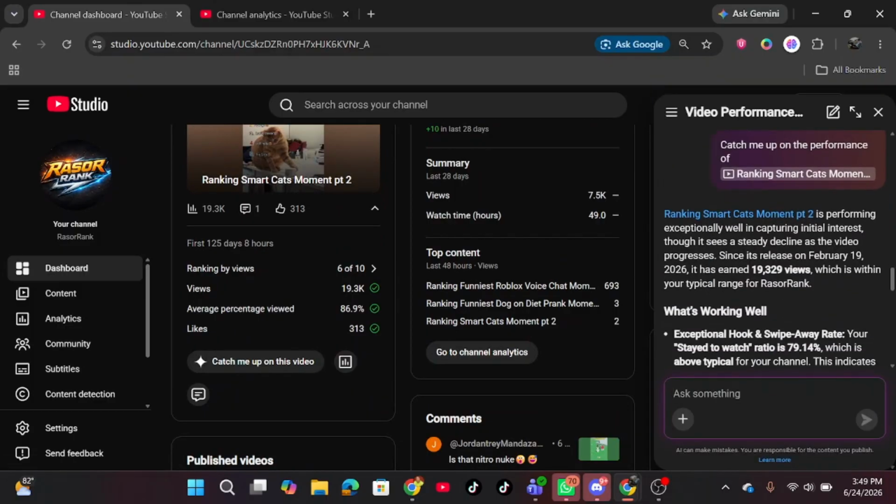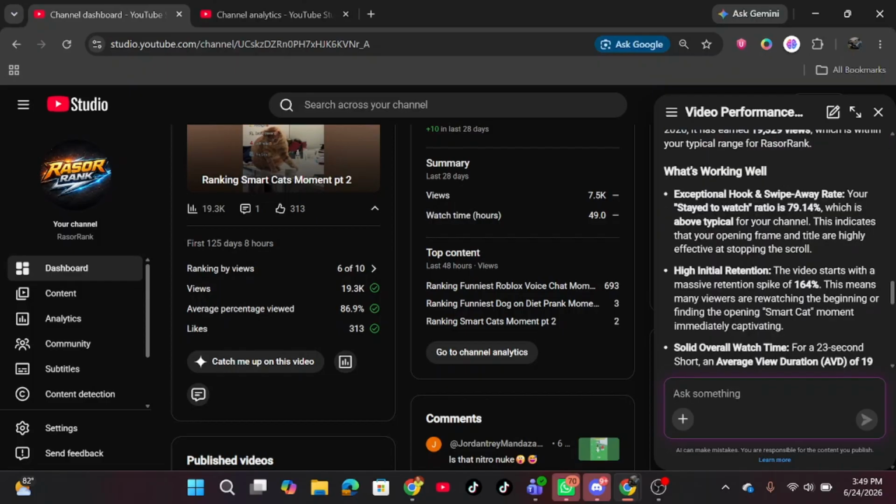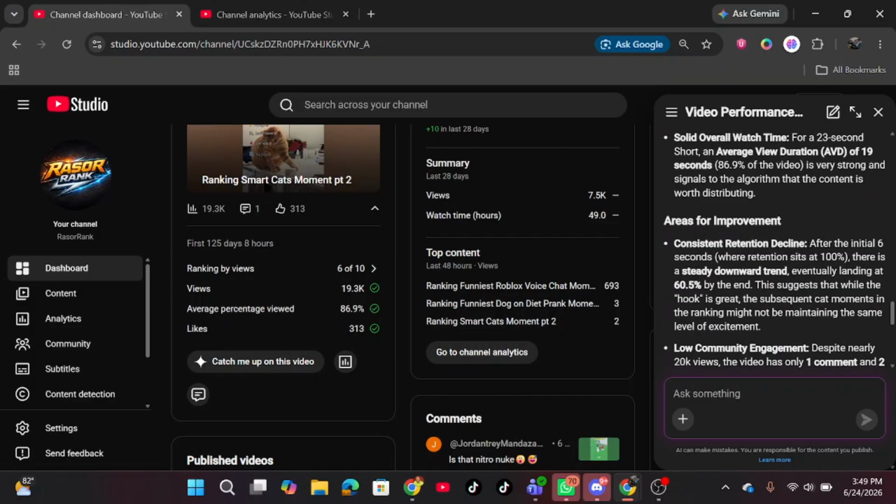Ranking Smart Cart Moment Part 2 is performing exceptionally well in capturing initial interest, though it sees a steady decline as the video progresses. Since its release on February 19, 2026, it has earned 19,322 views, which is within your typical range for result rank. Here we have what's working well. You have recommendations, things you could do to improve.